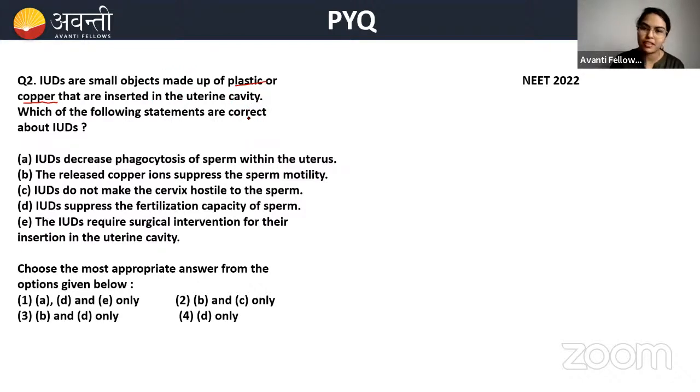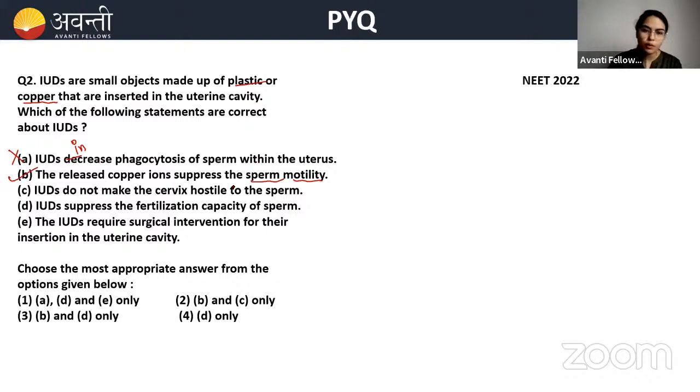Which of the following statements are correct? So here what you have to do, you have to know the mechanism of IUDs. Okay, so let's read. IUD decrease the phagocytosis of sperm within the uterus? No, it actually increases, not decreases. So statement A is wrong. The released copper ions suppress the sperm motility? Yes. Copper releasing IUDs do release the copper ions, suppressing the sperm motility.